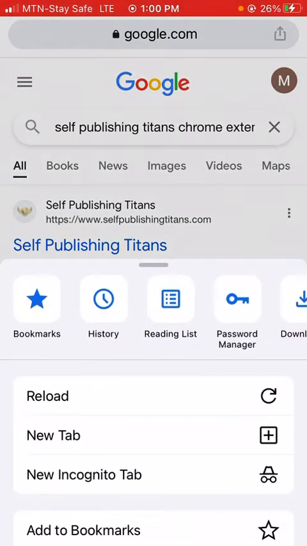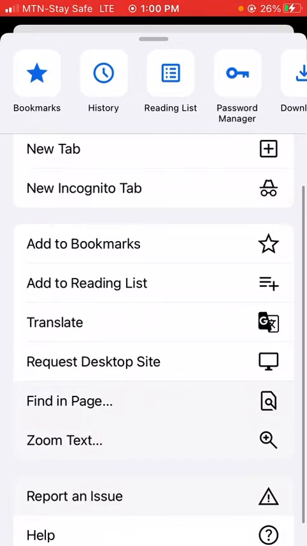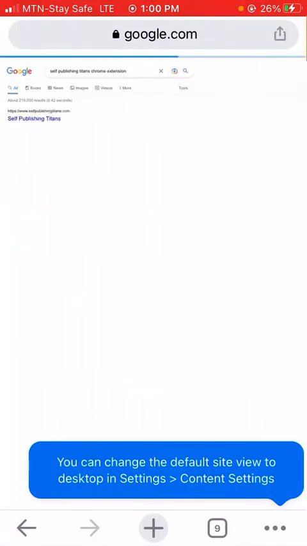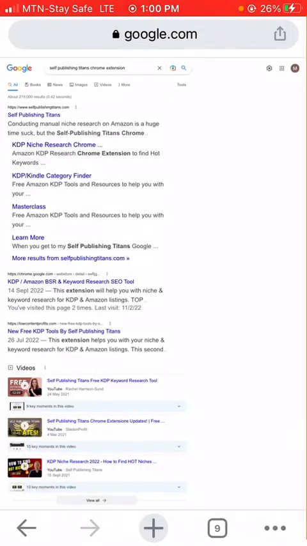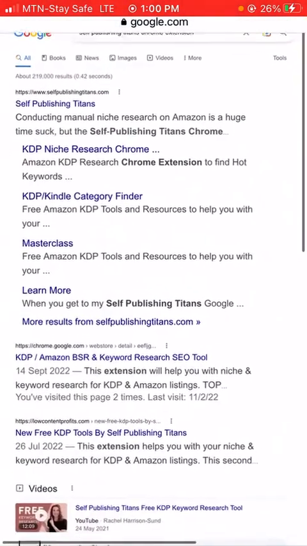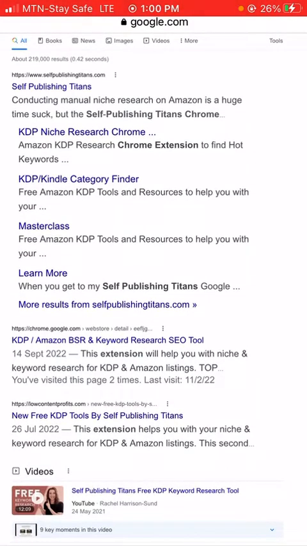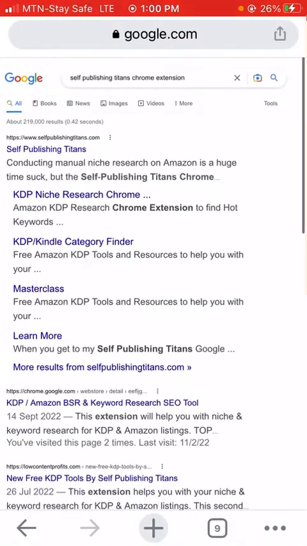request desktop site. All right, so if you're using an Android phone, yours might be somewhere up on your Google Chrome browser. So just come to this place, and then you can increase it, because if you turn on desktop sites, the letters are going to be quite small. So all you need to do is go to where it says KDP niche research Chrome. You can just click on any of these search results here, and then it will take you to where you can actually install this Chrome extension.